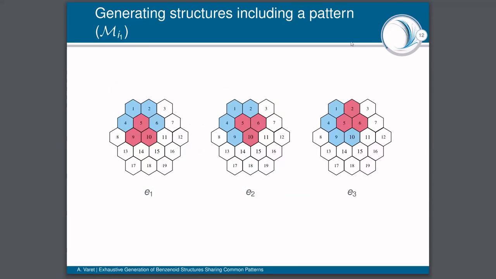So if we look at the figure right here, we can see some examples of the possible occurrences of the deep B pattern in the coronenoid of size 3, and each of them will be linked to a Boolean variable. So we have, for example, E1, E2, and E3 for these three occurrences, these three fragments.